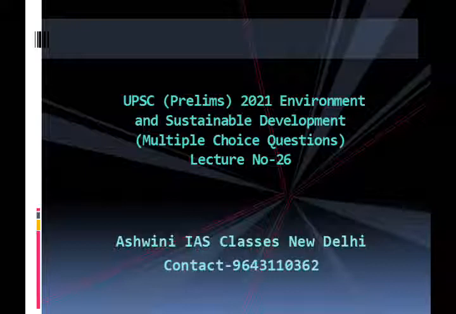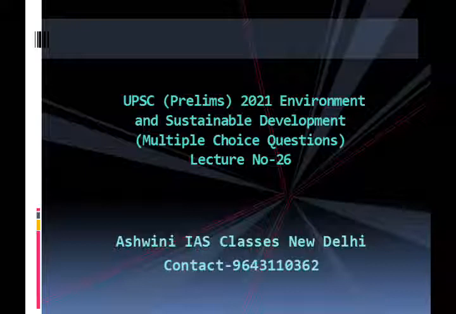Then what is an abiotic component and what is a biotic component? Abiotic components are soil, air and water. Biotic components are plants, humans, animals and microorganisms. Now, in short, we will understand what is sustainable development. Sustainable development is the concept of development that meets the needs of the present without compromising the ability of future generations to meet their own needs.